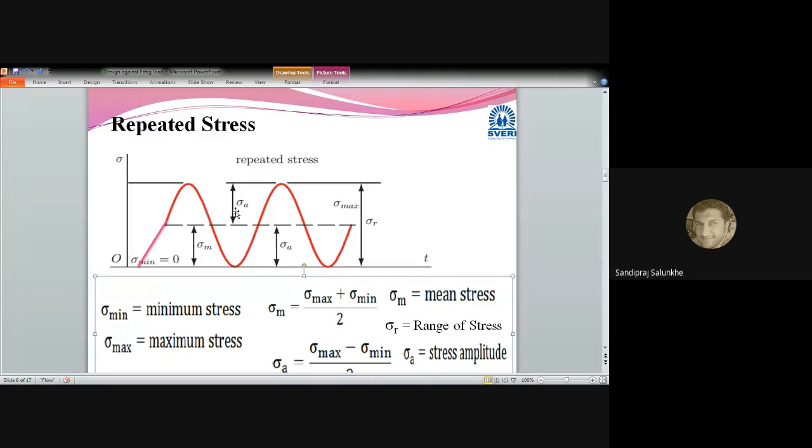Now this is the amplitude of this stress wave, and this value is the mean stress. Sometimes this amplitude and mean stress are equal; that depends upon the values which are given. The maximum stress is the stress induced from 0 to its maximum value, and it is the same as the range of that stress. This is related to the repeated type of stress. Is there any question? We'll move further.